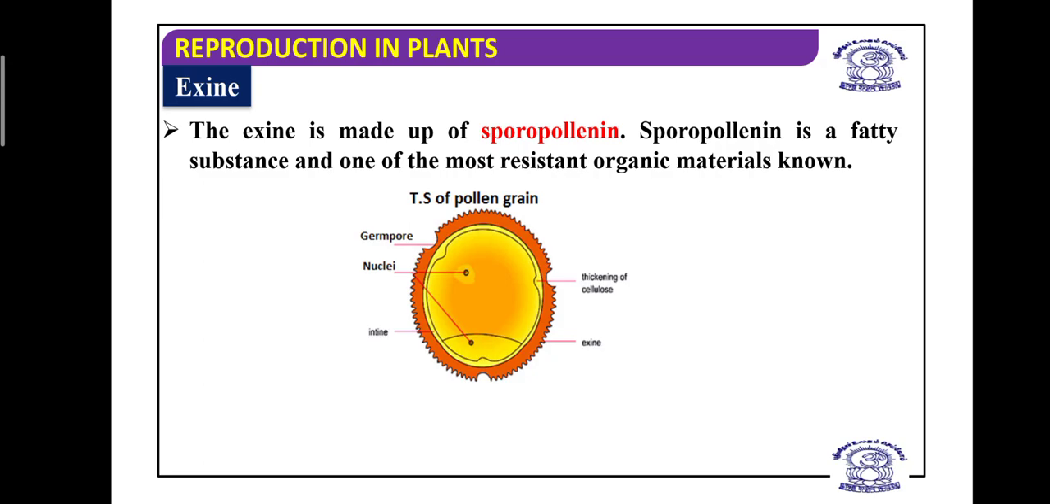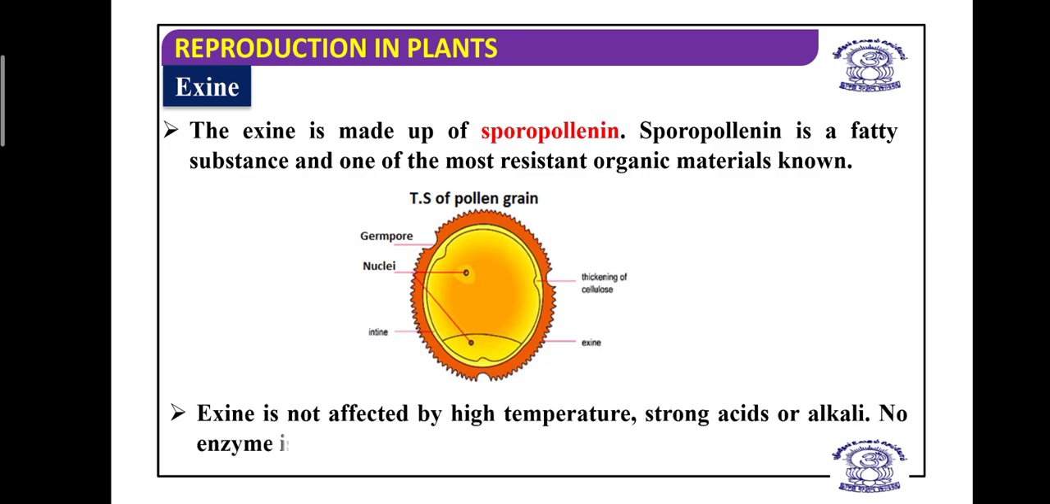Here you can see this TS structure of the pollen grain. In that, you can locate the exine, and apart from the exine, you can also locate a germ pore, which is a depression in the exine. What are germ pores? Germ pores are the particular areas of the exine where sporopollenin deposition is not there. And the exine is not affected by high temperature, strong acid or alkali, and no enzyme can degrade it because it is made up of sporopollenin. Apart from the exine, you can see the inner intine, and that intine is made up of pectocellulose.